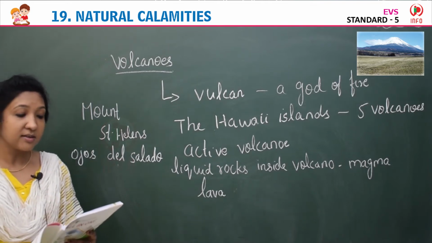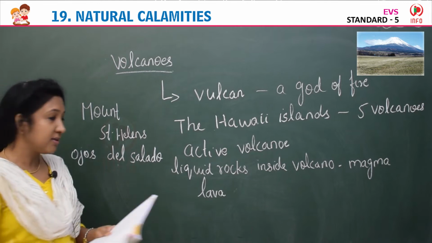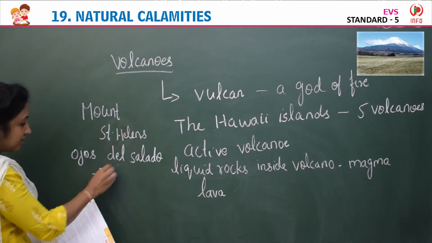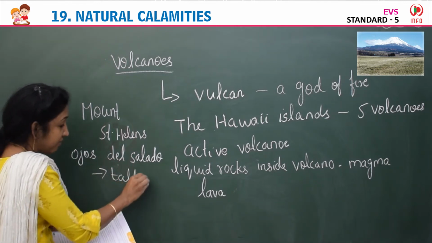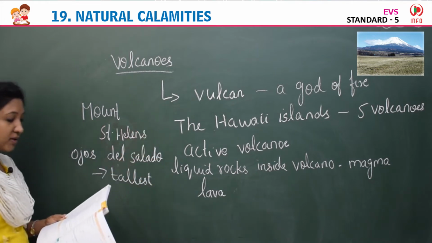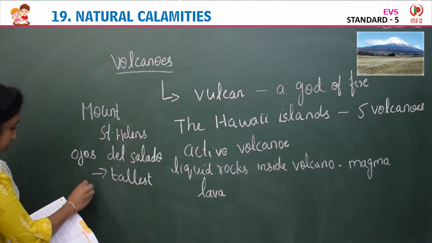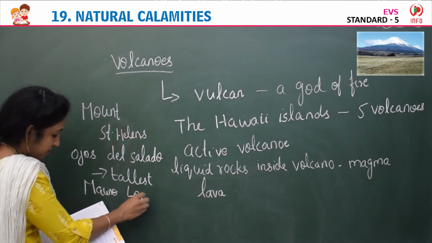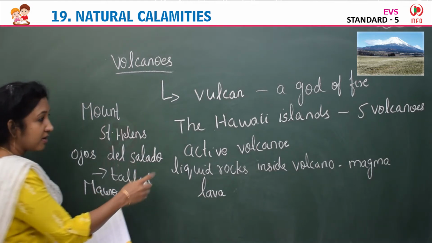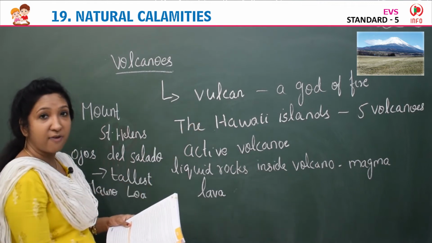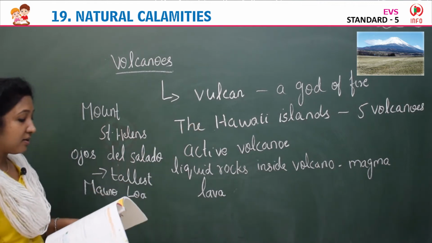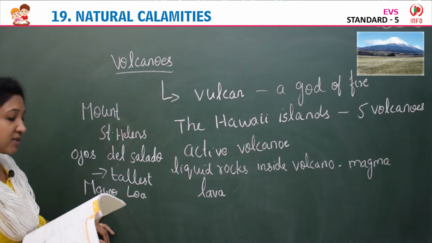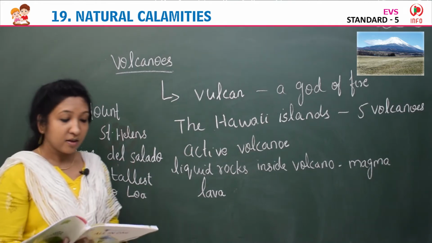The world's largest volcano is Mauna Loa in Hawaii. Yes, the Hawaii Islands are formed because of 5 volcanoes.